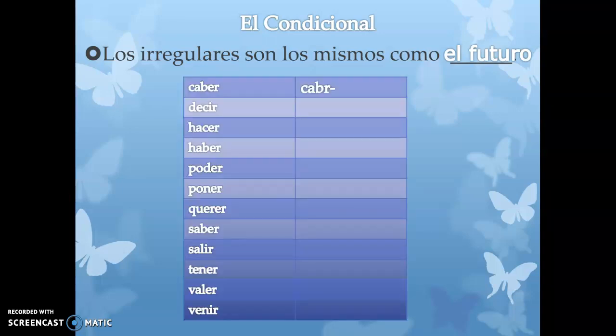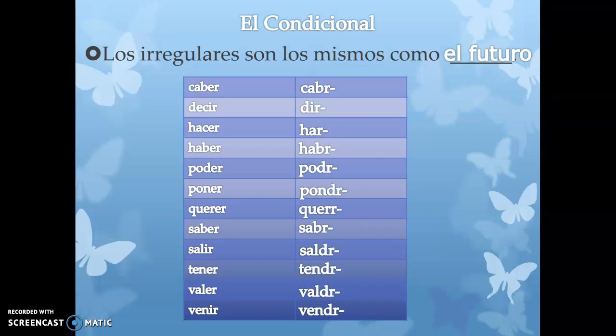So same as before. I'm going to put these up. You can just write them in the notes. Everything is the same as with the future. You would just use ía, ías, ía, íamos, íais, ían instead of é, ás, á, emos, éis, án. Now wait a second. You can write these down. You can also pause it if you need to finish writing them all.